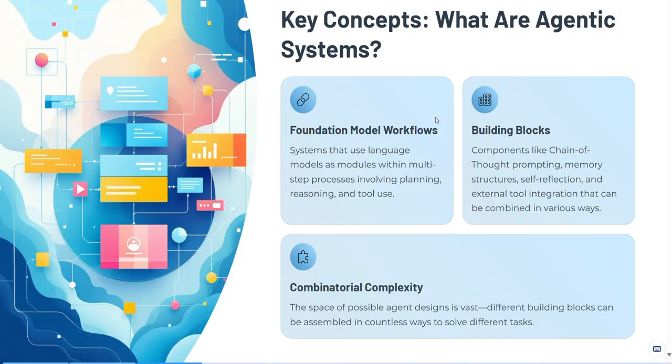Each building block is relatively simple, but you can combine them in many ways, and that's where combinatorial complexity comes in. Once you have several blocks and you allow branching, loops, and conditions, the number of possible agent designs explodes. So there are countless ways to wire these components together, far more than humans can reasonably explore manually. That huge design space is exactly what ADAS tries to search over automatically.